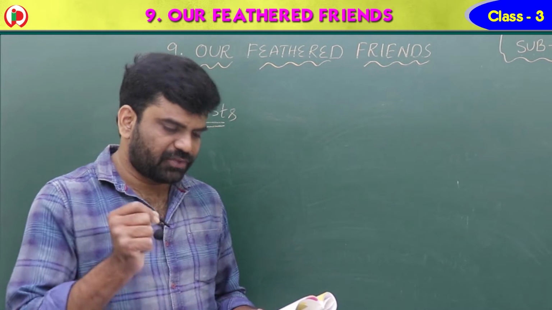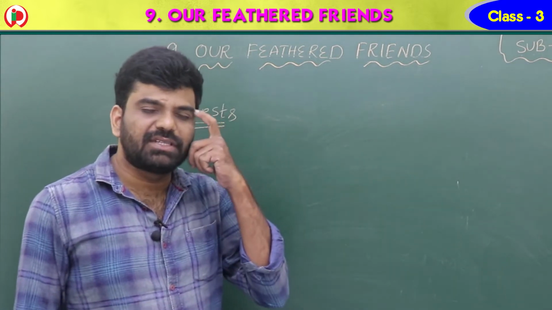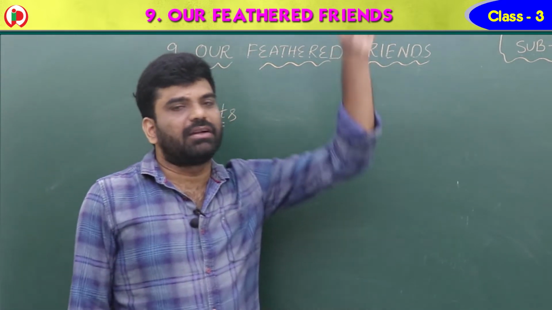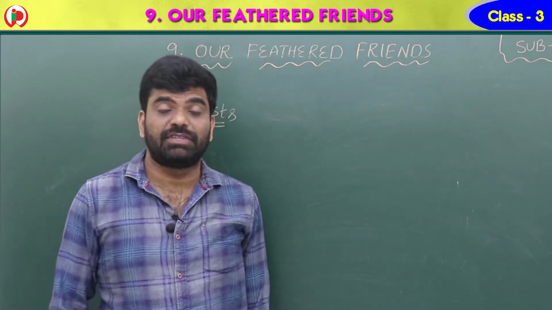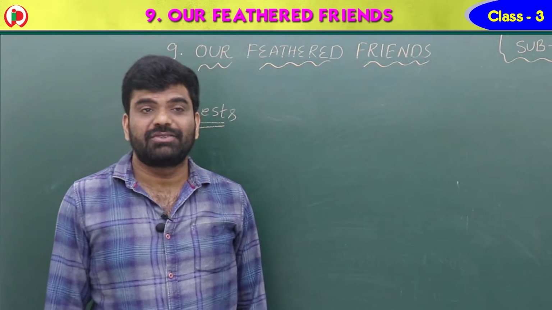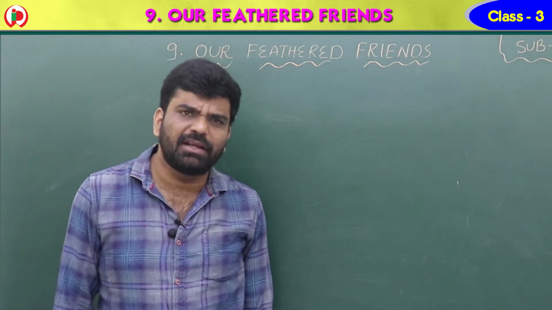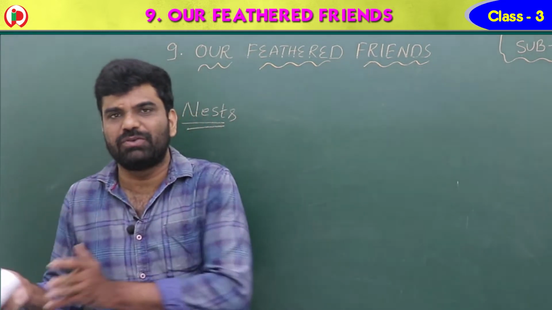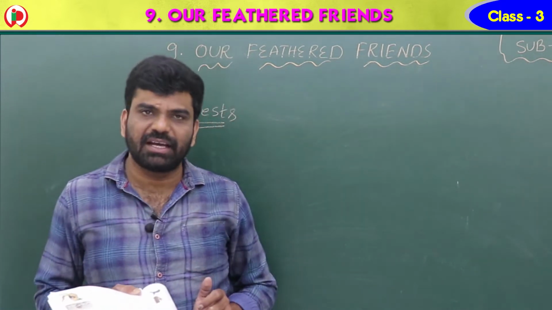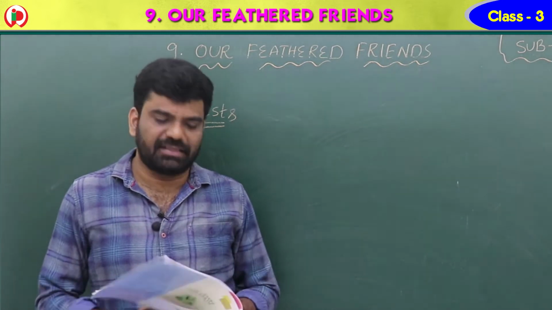Children, next one is nest. Children, have you seen the nest anywhere? On the trees or on the buildings also, if you see the apartments. Okay, so nest is a place where the bird builds by itself and it lives, like our houses or homes. Yes or no? Now let us see the nest.